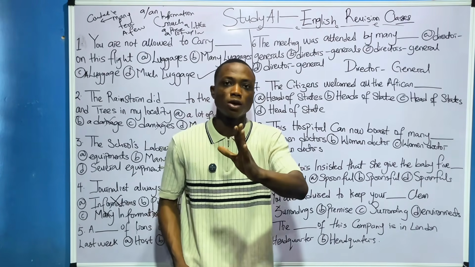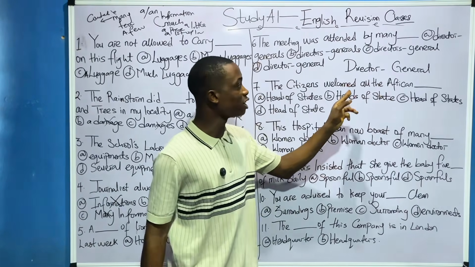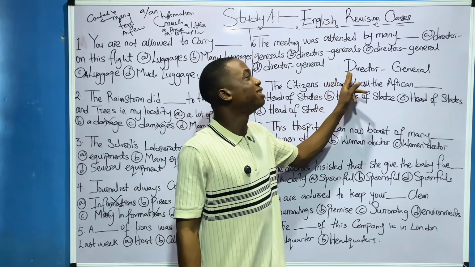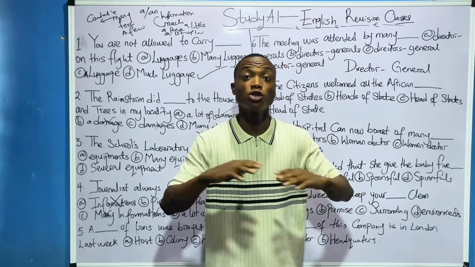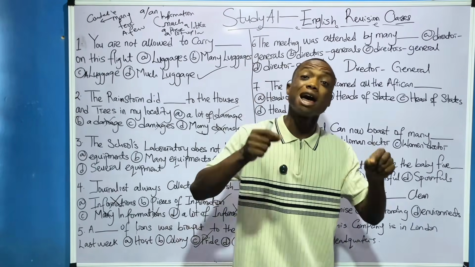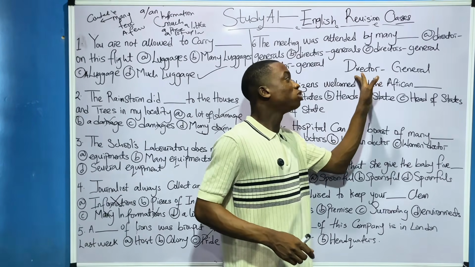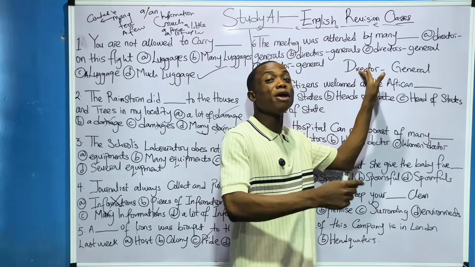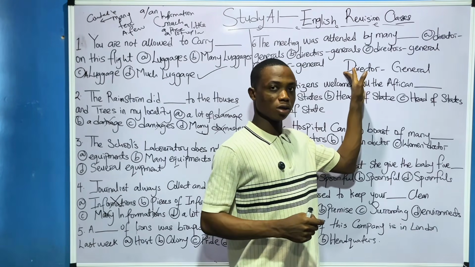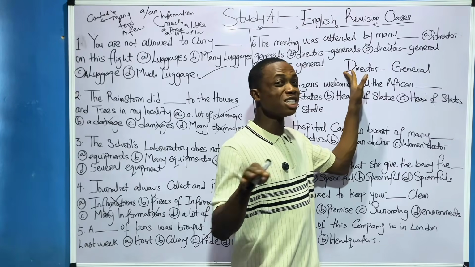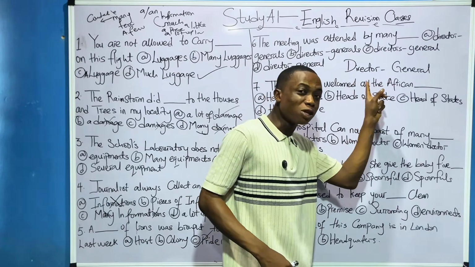Now take note that we have different types of director. You understand? But the director in question is the director general. This director is not any type of director, it is the director general himself. So we're trying to talk about the director. This director we're talking about is not any small director, it is the director general. So the director is the person we're talking about here.